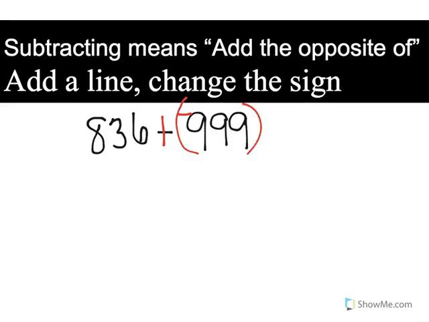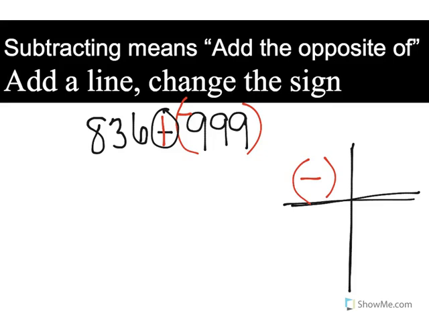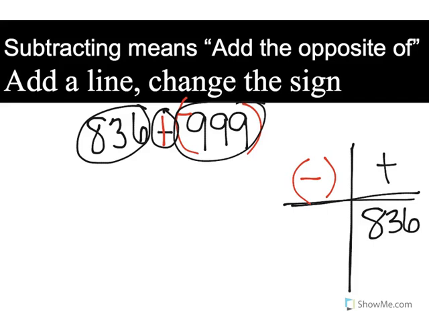All right, now that we have it set up, we're going to do our scoreboard, because remember, the scoreboard looks like what operation? It looks like addition. That means I can only use it when I'm adding, and here I am adding. Therefore, I can use it. All right, let's go ahead and set up our teams. Negative versus positive team. Always, always. All right, the positive, how much did they score? They scored 836 points. The negatives, how much did they score?